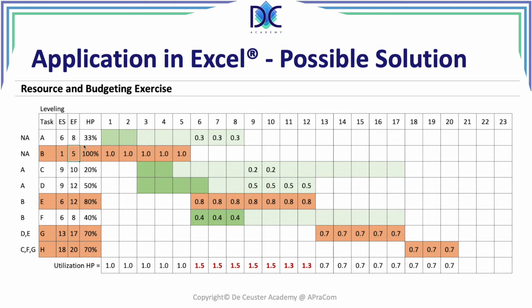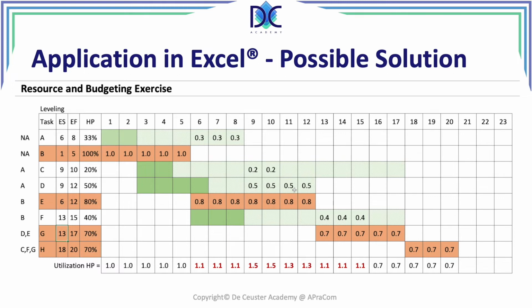We still see that there is a problem. We see that we can move F to a later period, so that's the first thing that we're going to do. We're looking at F and we are going to move F to period 13. Now we see that we're coming closer here, but these periods here we cannot do anything about it. We could move the elements here, but then we already see that we're going to change the critical path. It would be a solution.